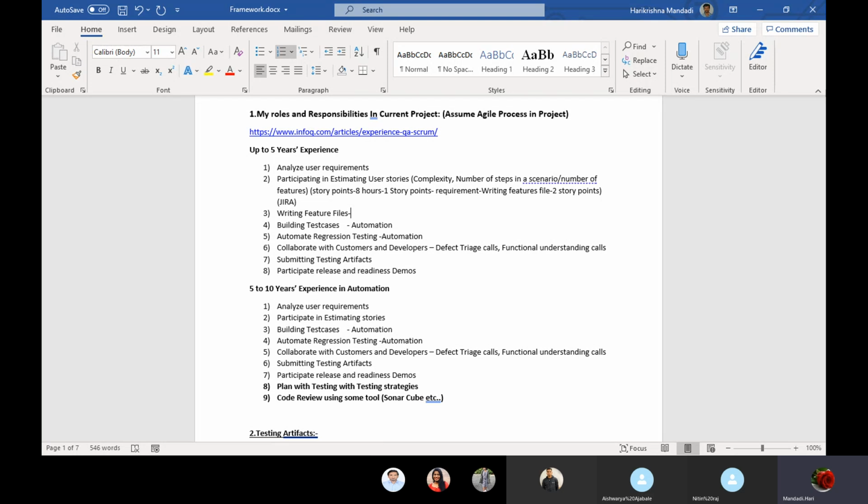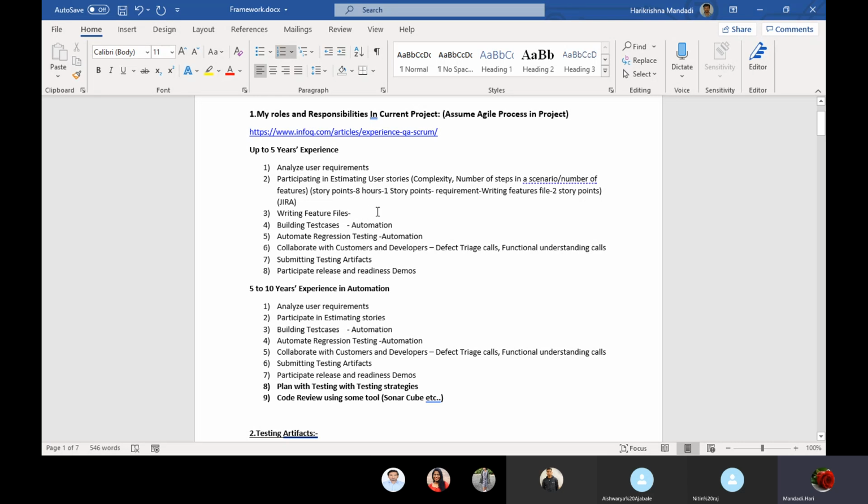Then as an interviewer, I will assume myself in the background. How is my project, and whether the skills he has are matching with my project or not. Obviously if it is an agile process, all of them are going to do these 7 to 8 activities only. If he has 10 years experience, or 15 years experience also, it will be the tasks for all of them. The points will be these only. Writing feature files you can also add, and building test cases, because as automation engineers, we are going to write test cases.